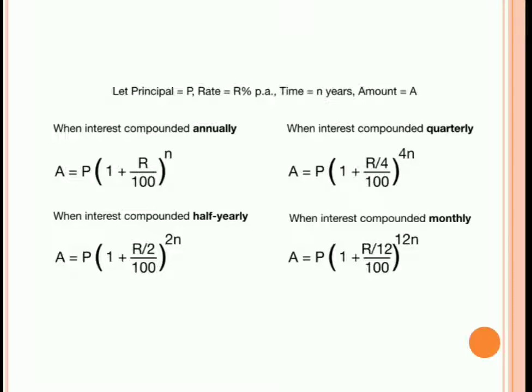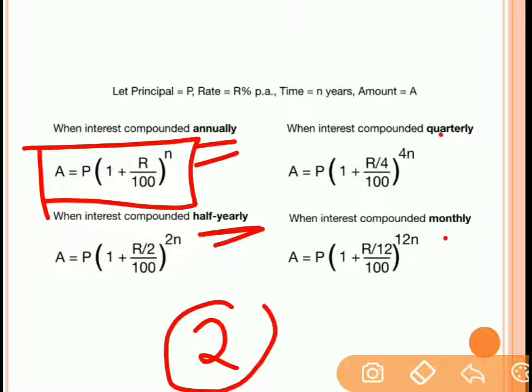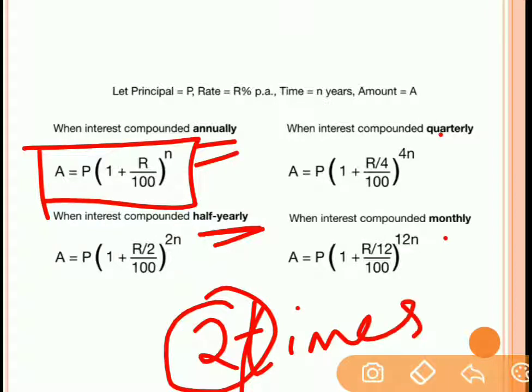Now compound interest can be paid annually, half yearly, quarterly or monthly. Annually means every year. If it is paid every year, then the formula for the amount of compound interest will be P into (1 plus R by 100) raised to n. And if compound interest is paid every half year, then the interest is paid 2 times in a year. Fine, 2 times in a year.